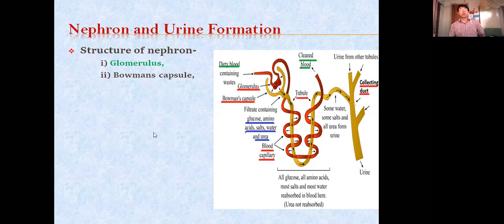So after Bowman's capsule, tubules. Tubules are the pipe. It is a pipe-like structure. Pipe-like structure means it is not a hollow pipe. There are cells there. The next, collecting duct. So collecting duct is the main pipe. So many collecting ducts join together to form the ureter.